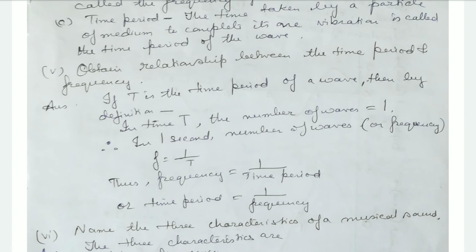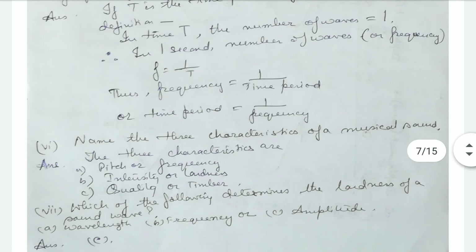Now obtain the relationship between the time period and frequency. See, if T is the time period of the wave, then by definition, in time T the number of waves is equal to 1. In 1 second, the number of waves, the frequency f, is equal to 1 by T. Thus frequency is equal to 1 by time period, or time period is equal to 1 by frequency. Okay, T is equal to 1 by f.